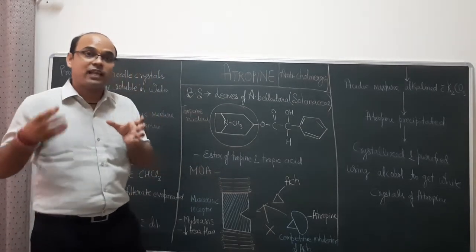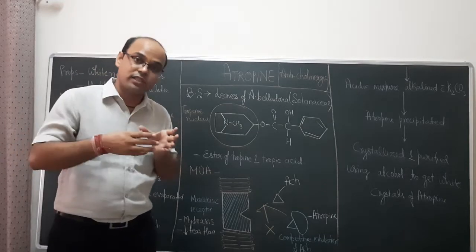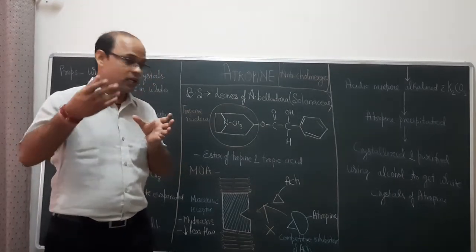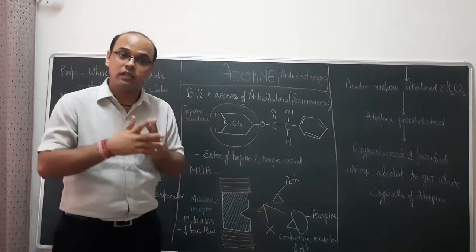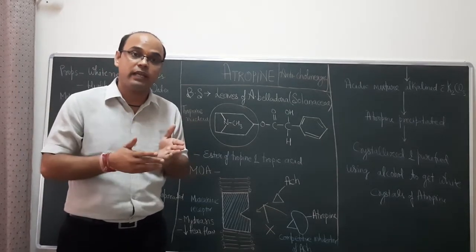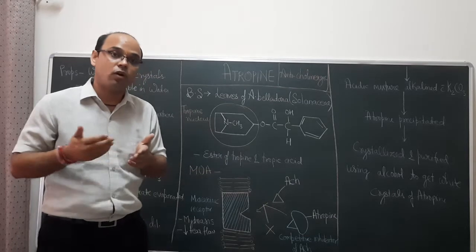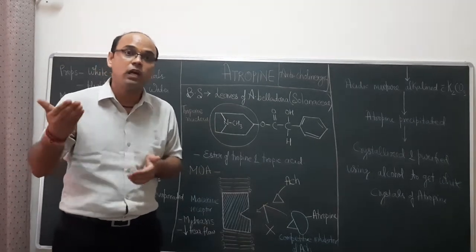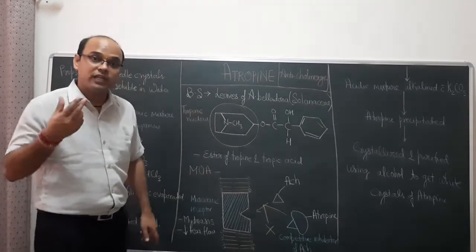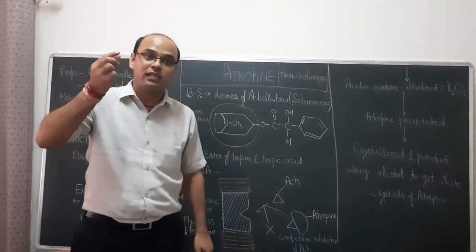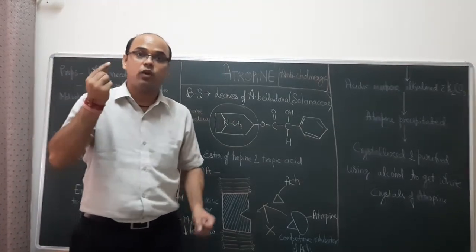Acetylcholine was supposed to cause constriction, but because we have taken atropine, it blocks the action of acetylcholine and causes mydriasis, the dilatation of the pupil. It also reduces the flow of tears when you instill drops of atropine in your eyes.